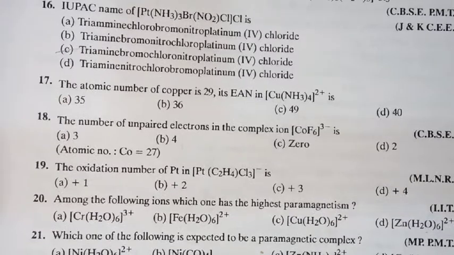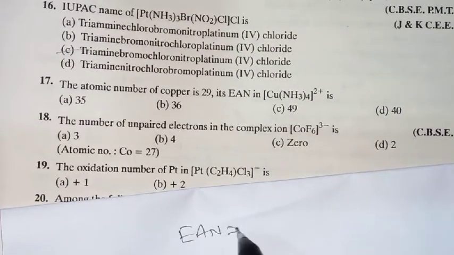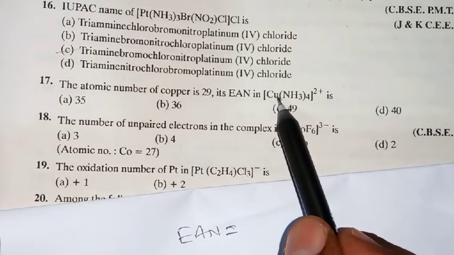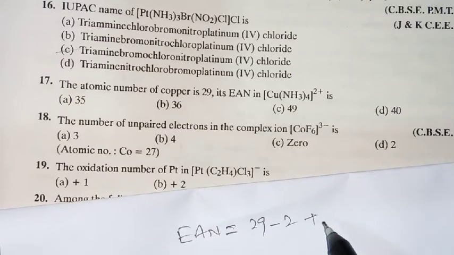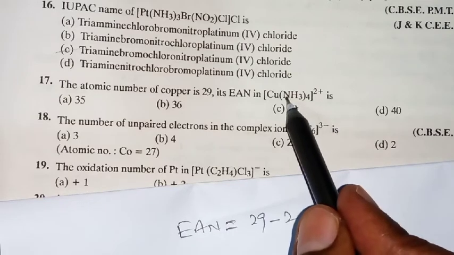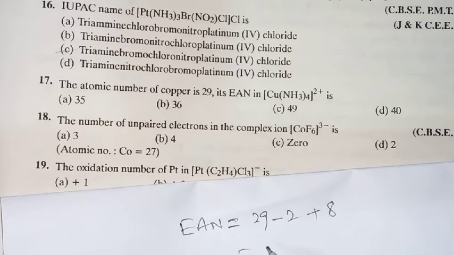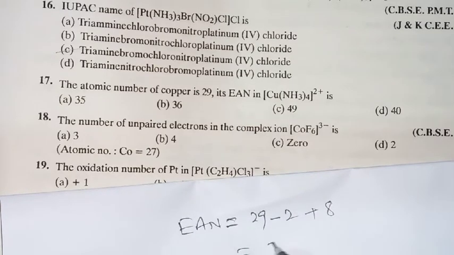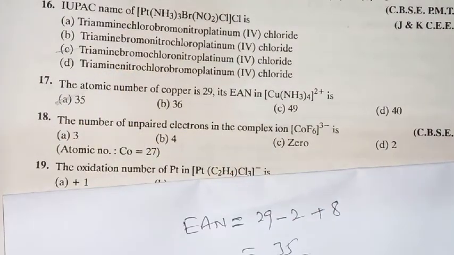Next question: the atomic number of copper is 29. Its EAN is effective atomic number. So if you observe, EAN equals what is the formula? Atomic number of the central atom, 29, minus its charge. Charge is 2, plus number of electrons coming from the corresponding ligand. Here the ligand is NH3, 4 pairs are coming, that means 8. So 29 minus 2 plus 8, we get 35. So the answer is 35. Is it clear?